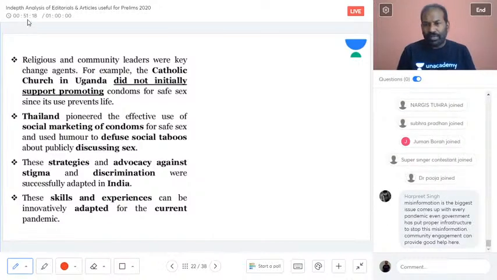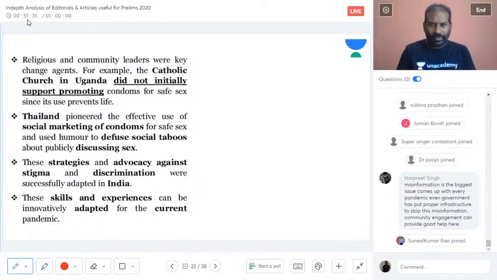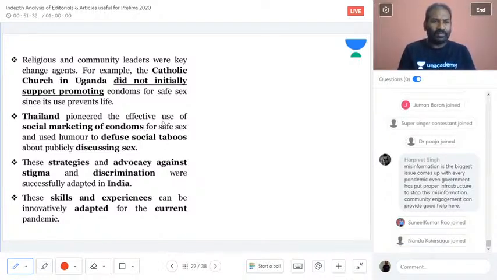And now we will look at misinformation. The biggest issue comes up with every pandemic, sir. Has the government put proper infrastructure in place to stop the misinformation? Yes, definitely. As we said, they have come up with various acts. They have invoked various acts.